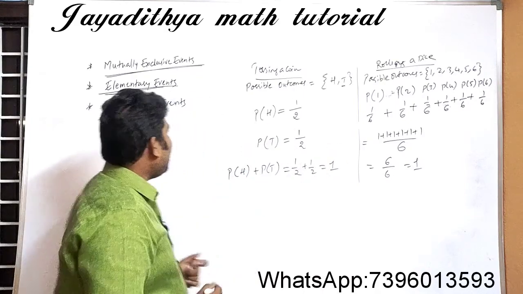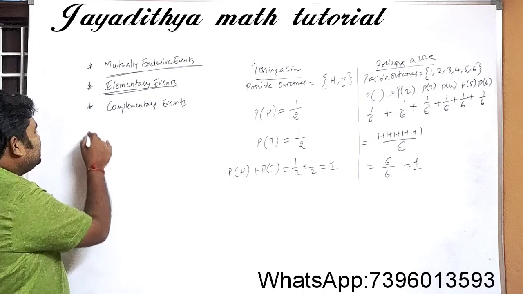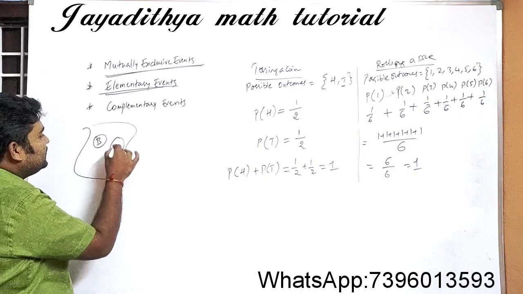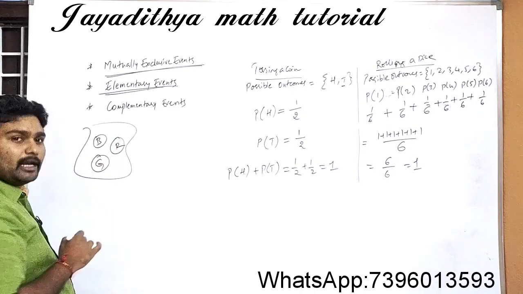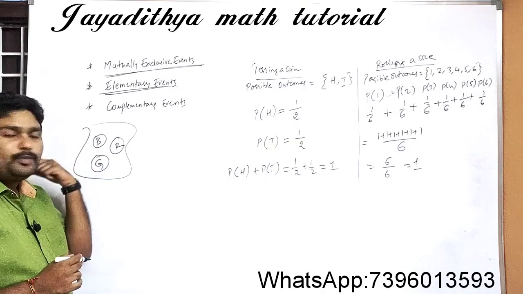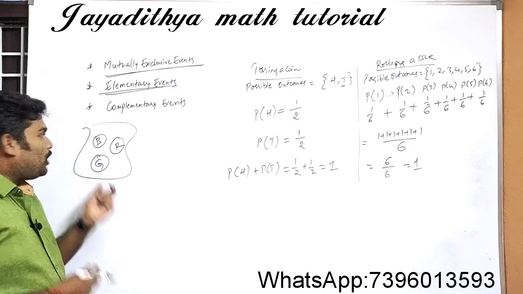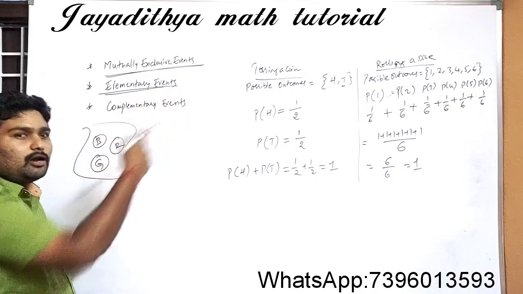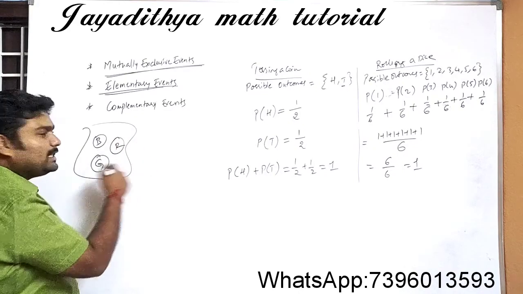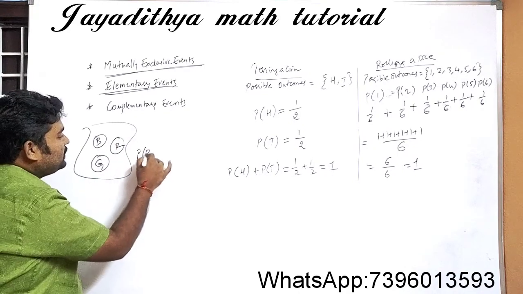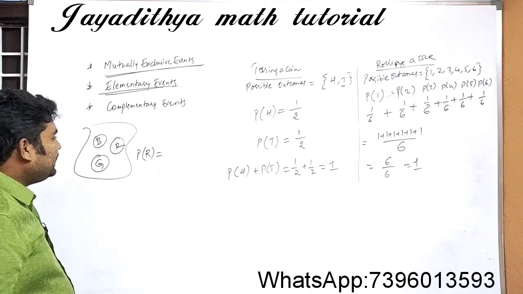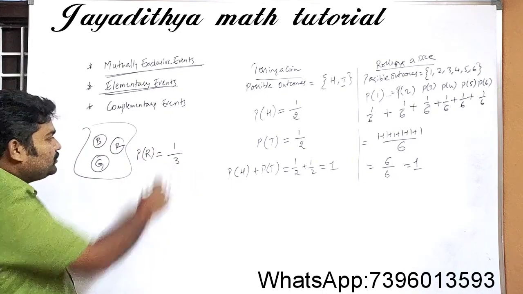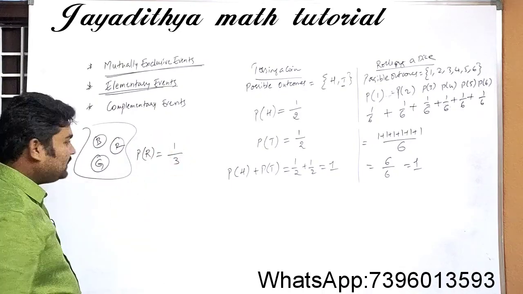And for example, let us take one more case, that is a bag. For suppose in a bag there is a blue ball, a red ball, and a green ball. So what is the probability that a ball drawn is red? See here, how many balls are there? Total of 3. So I am asking, what is the probability of getting a red ball? We have only one red ball out of 3 total balls.